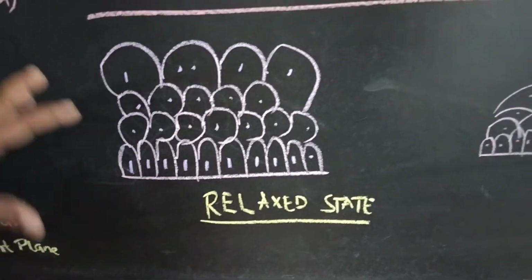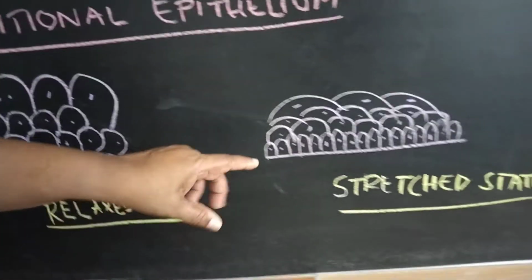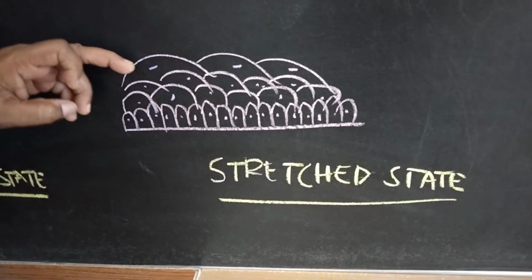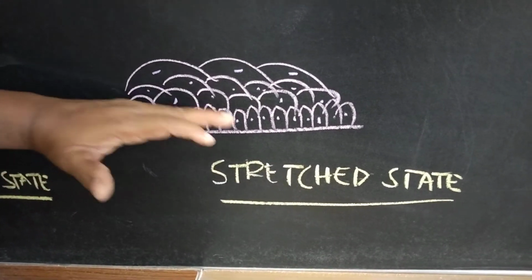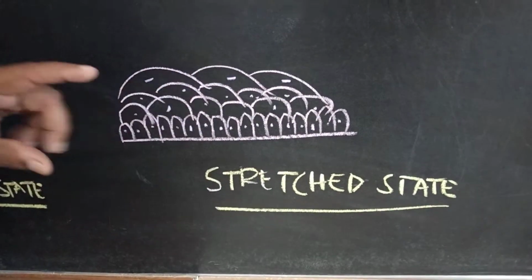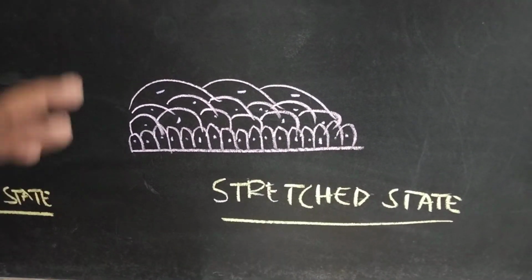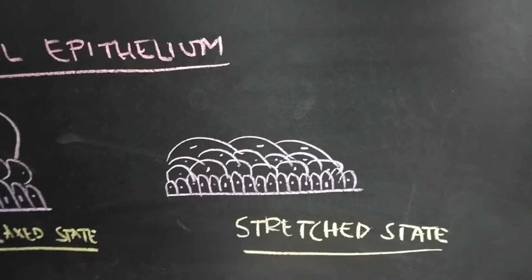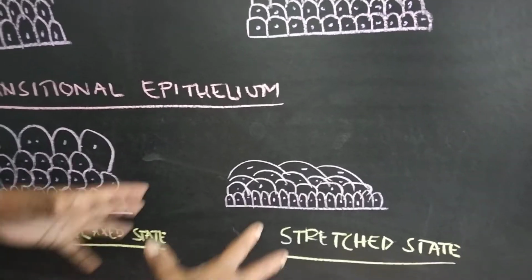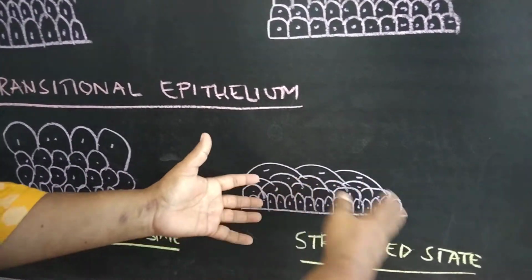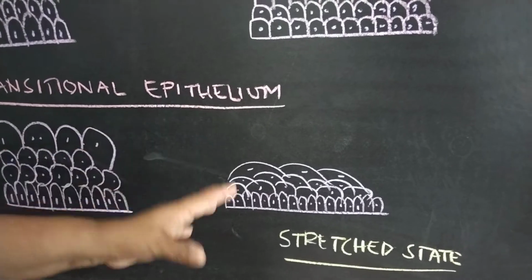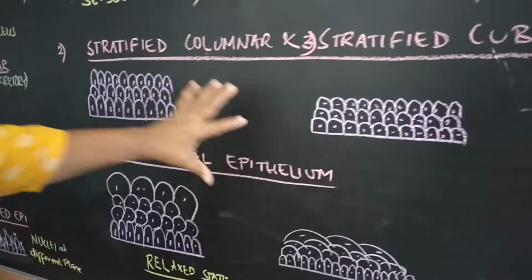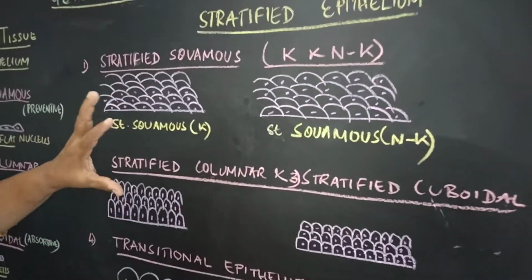Now, when the urine is accumulated within the urinary bladder and the stretch condition comes, we will see this layer will be compressed and the superficial layer comes down with the deep layer, so ultimately it looks like a single layer. But this is in a phase of transition, so it is called transitional epithelium. When it is relaxed, its cells are ballooning up. When it is stretched full of urine, you see the cells are single layered. This is in a phase of transition. So this is called transitional epithelium or uroepithelium. This is about the epithelial tissue. Okay.